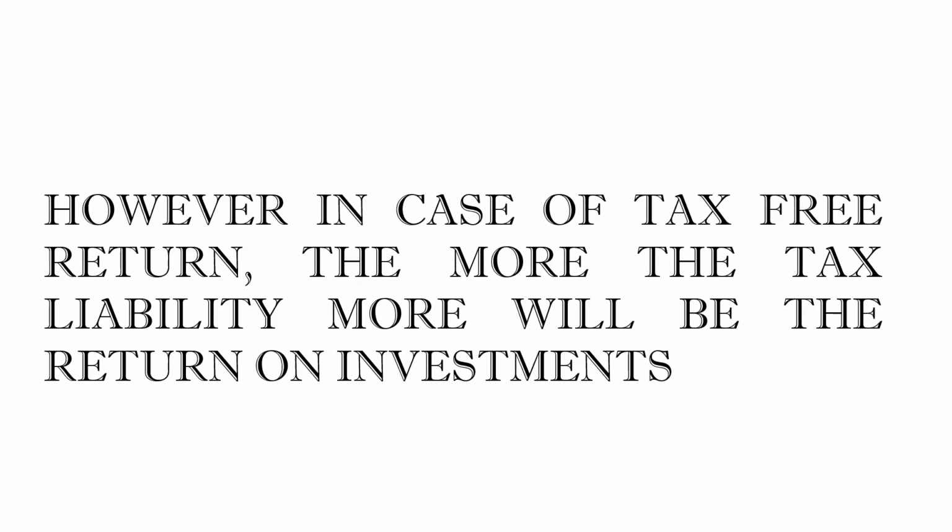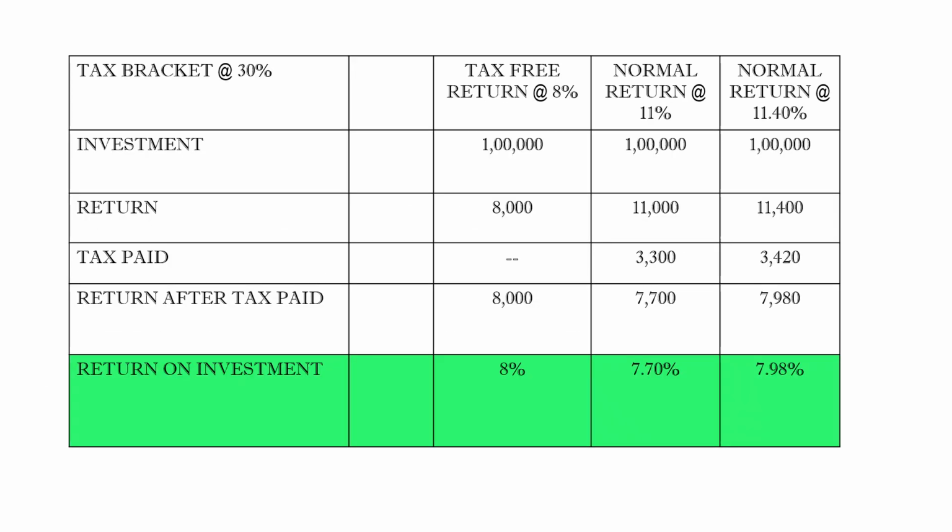However, in case of tax-free returns, the more the tax liability, the more will be the return on investments. Let's take an investor who's under the tax bracket of 30%. Now, he's made three types of investments. One is a tax-free return at 8%. Another investment is a normal investment for which tax needs to be paid, but the return on that investment is 11%. The third category is also a normal investment which is not tax-free, and the return is 11.40%.